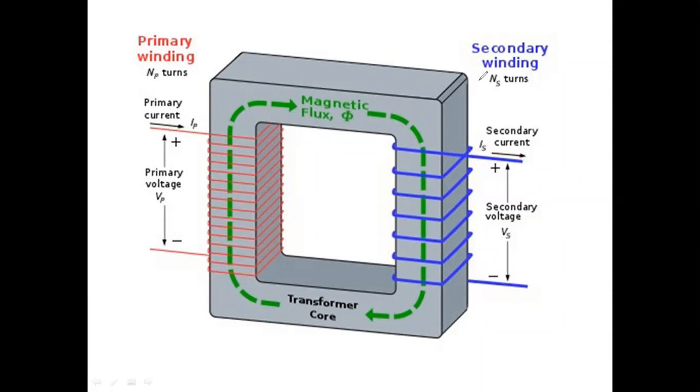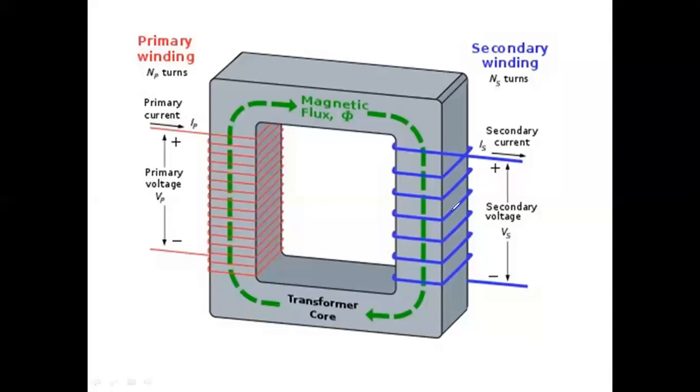You know the formula for the self-induced EMF and mutual induced EMF. So here we are doing the mutual induced EMF process. The mutual induced EMF depends only on flux linkage. Phi will be constant, so N into phi is multiplied here. Which one has more turns? The primary winding has more turns and the secondary winding has fewer turns. So the voltage level depends on the number of turns only. If the number of turns increases, then voltage increases.